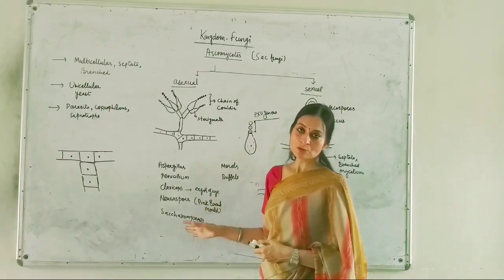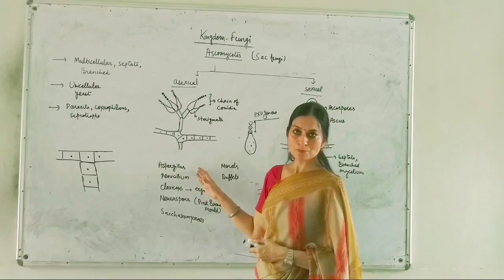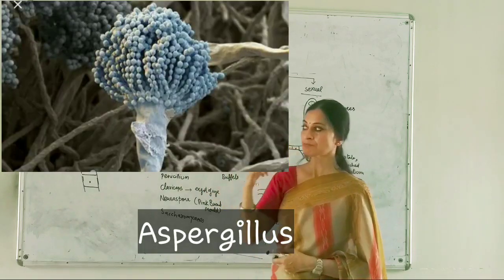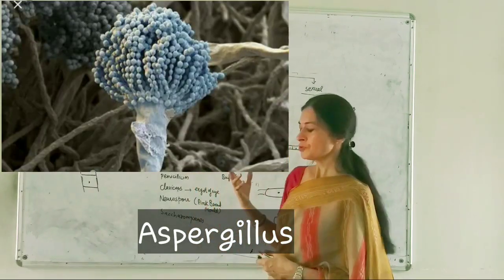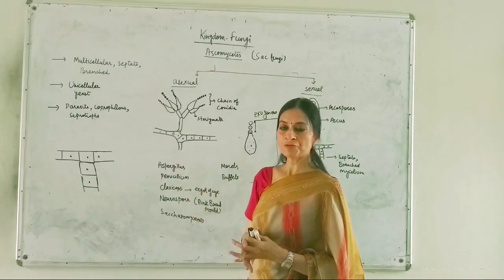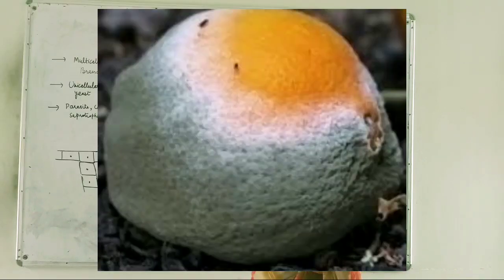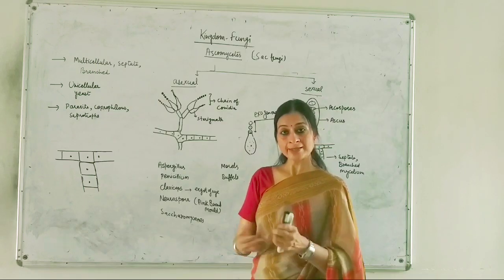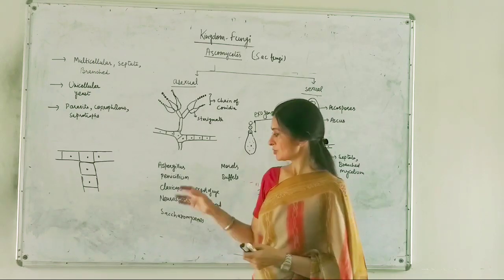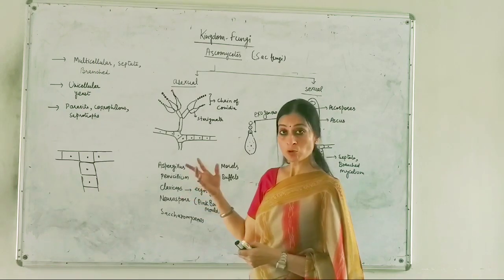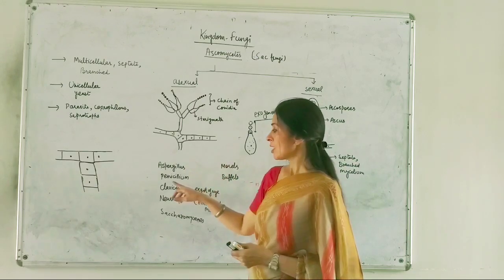I have quoted some examples also here, like Aspergillus, which is a saprotrophic fungus, and we can see it growing on the surface of jams, leather or citrus fruits. Aspergillus also varies in its colors.